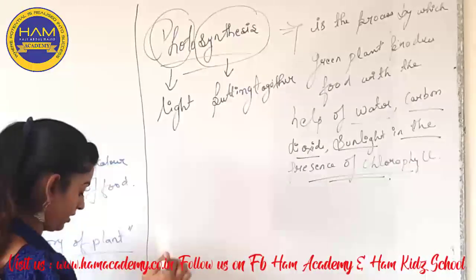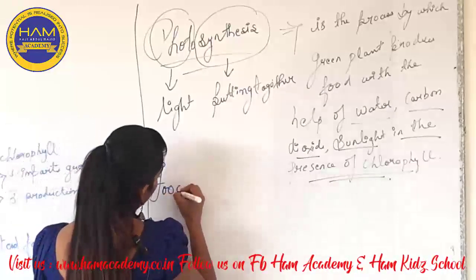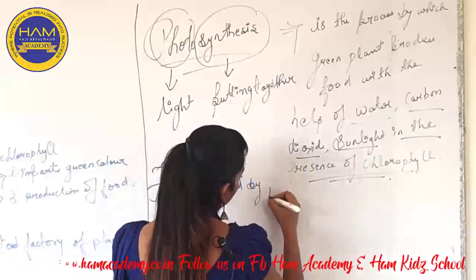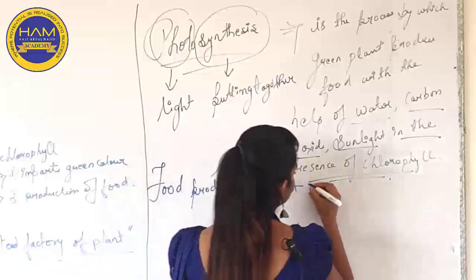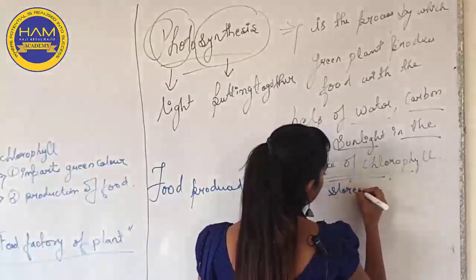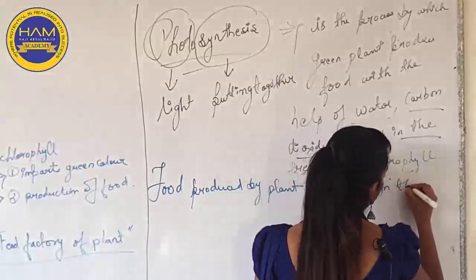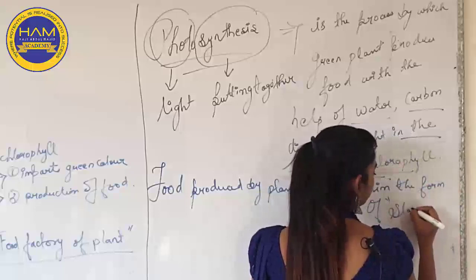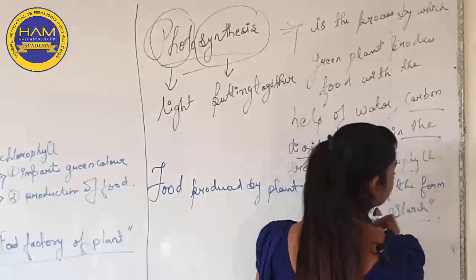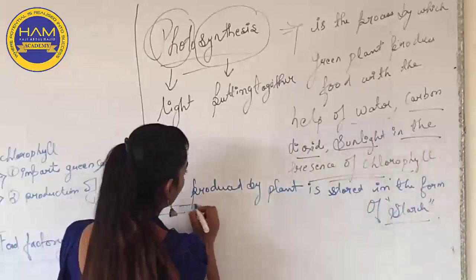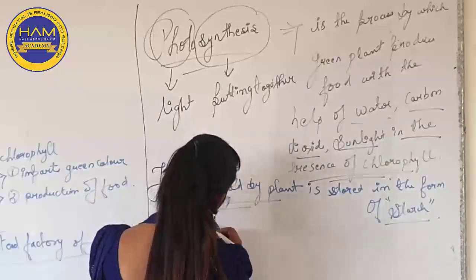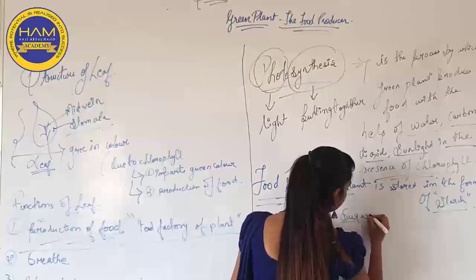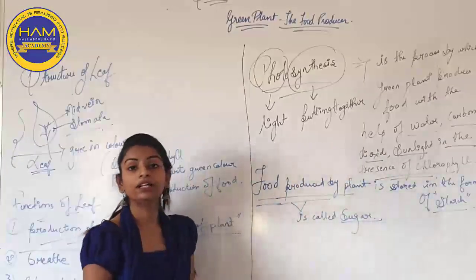Now, the food produced by plants is stored in the form of starch. And the food produced by plants is called sugar.